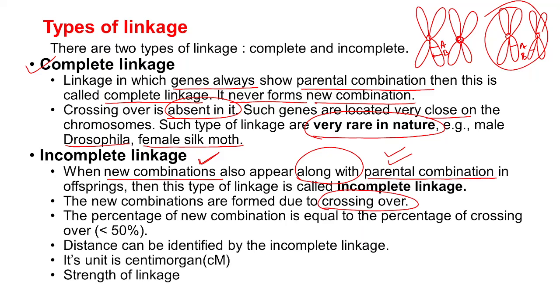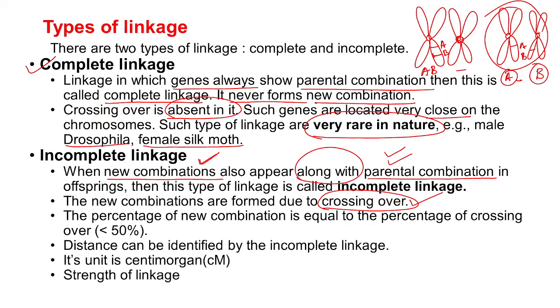Crossing over. Here the parental combination is A, B, and here nothing. But in this one, A and B are separated, so that is why new combinations are formed. Is that clear? New combinations form due to the phenomenon of crossing over.